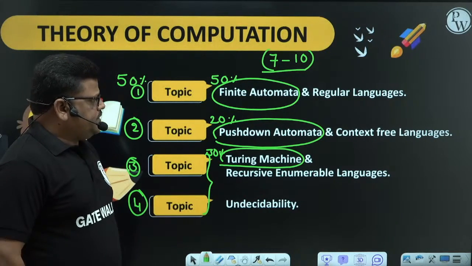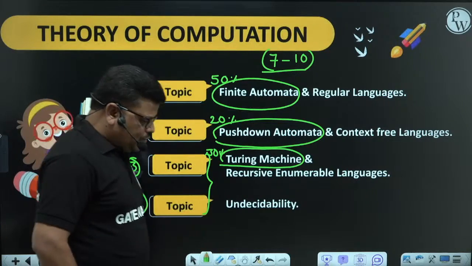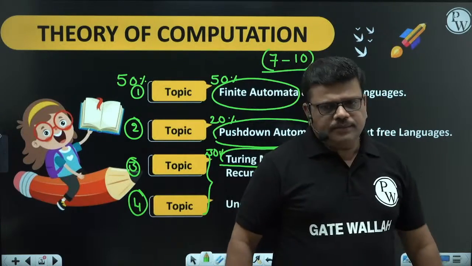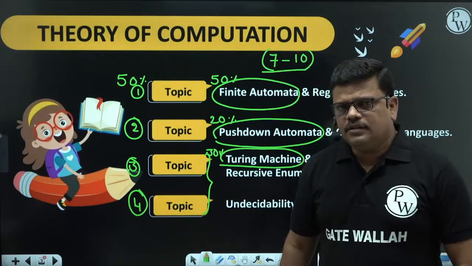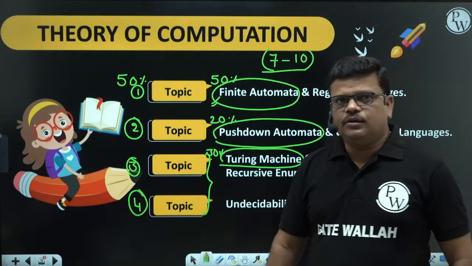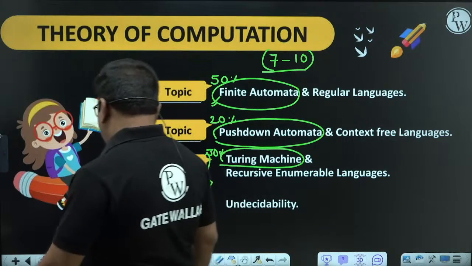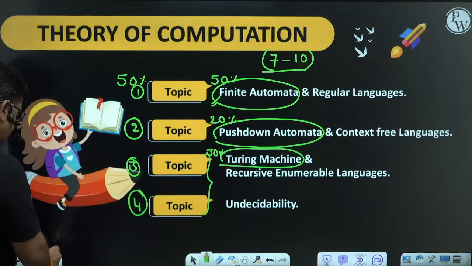Right, so this is the overview of this subject. To understand this, many mathematical things are involved here. That's why let me explain some of the terminologies. After that, I'll directly go and discuss the first topic, finite automata, in today's session. So let us start studying some of the terminologies.